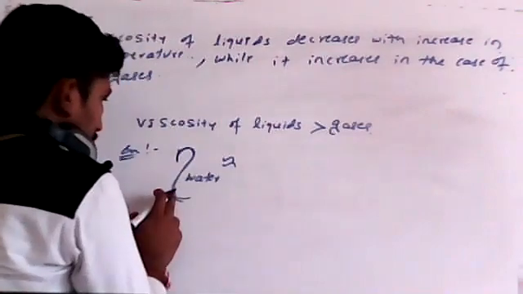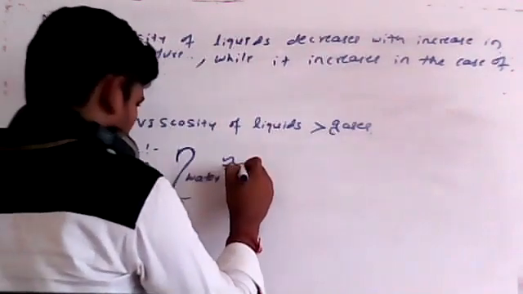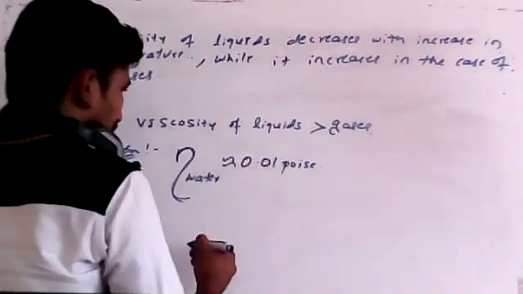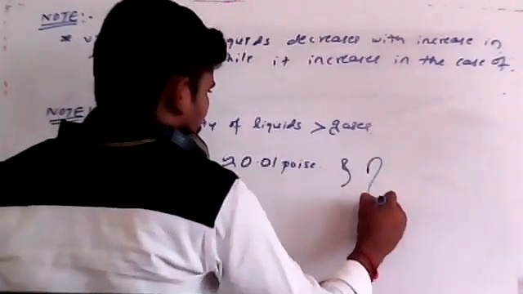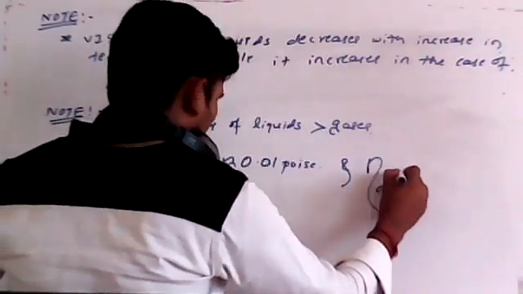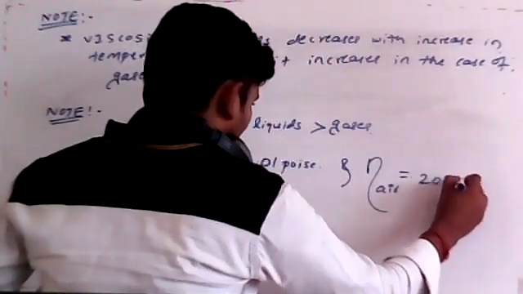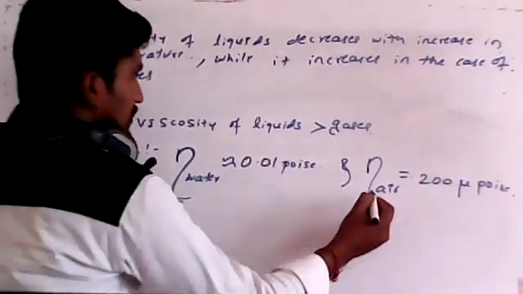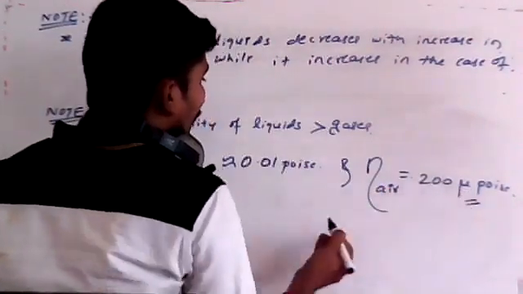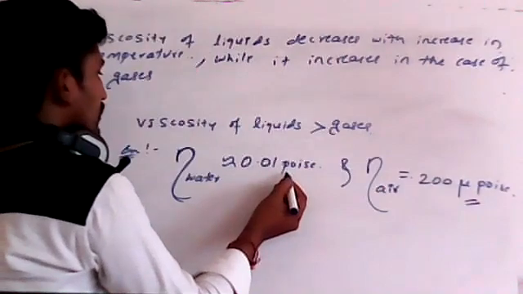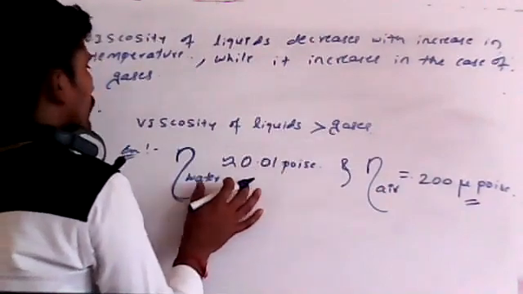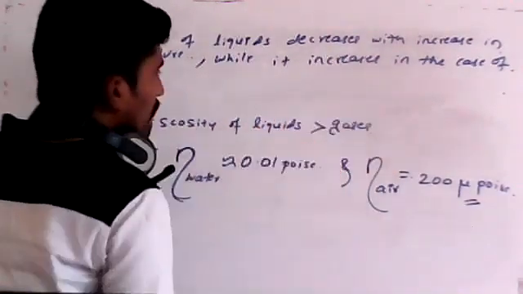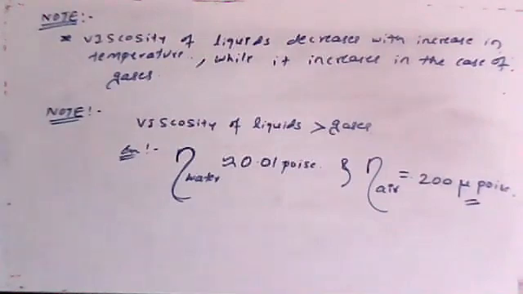Before going to that, the coefficient of viscosity for water will be 0.01 poise. This is the unit, we will discuss in detail. And the coefficient for air will be 200 micropoise. Just notice this: this is micro and this is poise, which is more here. So that's why, students, the viscosity of a liquid is always greater than that of gases. Remember?